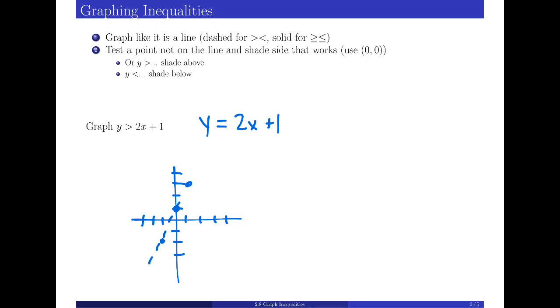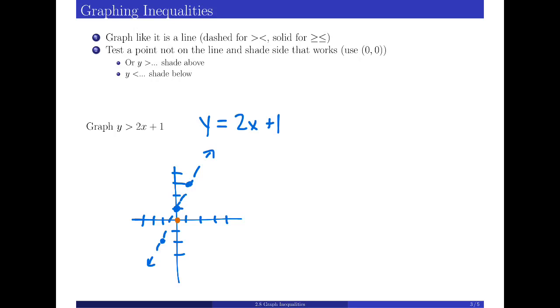And then a dotted line. Since we're not equal to, we don't want to include that line. So then what we're going to do is test a point on either side and see if it works. And the easiest point to use in most cases, I would say, is 0, 0. It's going to be the easiest to use unless it's on the line. Then we have to find something else.